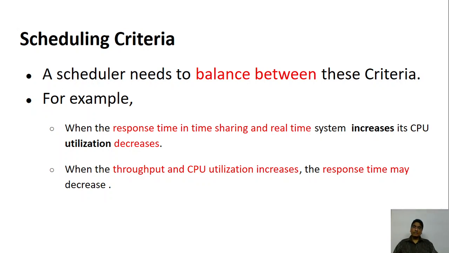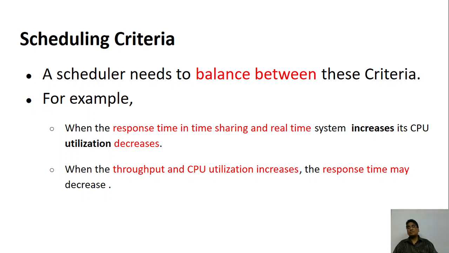For example, if the response time is fast, the CPU utilization or the throughput will be reduced. Why? Because immediately only one process is being done. What about the others?